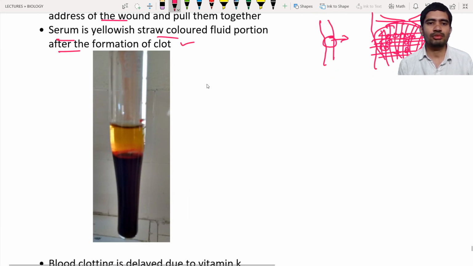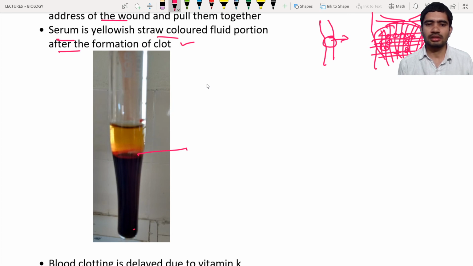Okay, in this diagram you can see here in the laboratory, this is my blood. I have taken my blood in the test tube for some experiments. Okay, what I did, I have taken the blood and centrifuged it. Centrifuge is a machine. It is going to help in the settling of the solid components. After centrifugation of 5 minutes or 10 minutes, the blood cells are going to settle at the bottom.